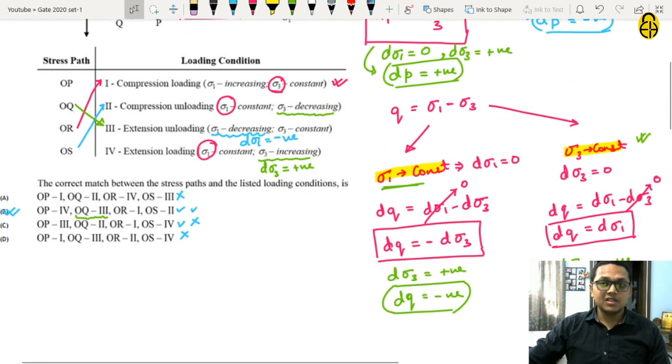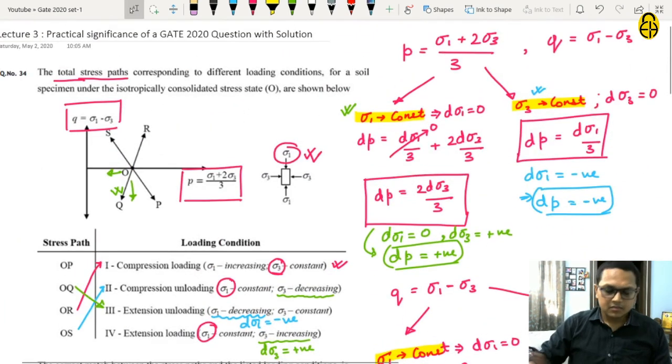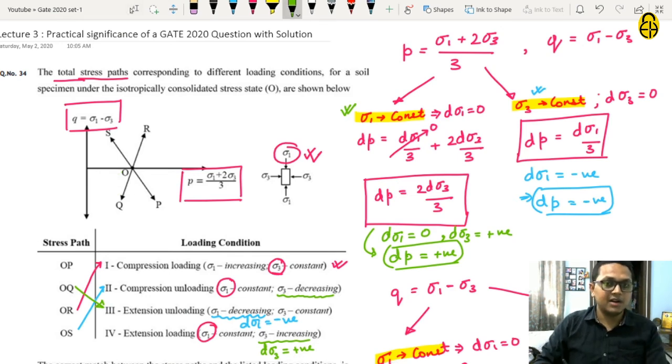So let us see which stress path corresponds to loading condition 4, with P increasing and Q decreasing. Now let us check. dP is positive and dQ is negative. Let us again check all the options.